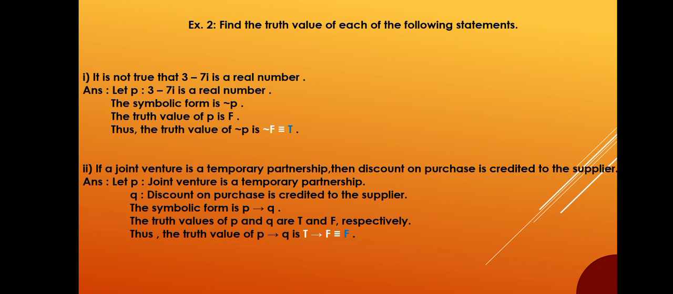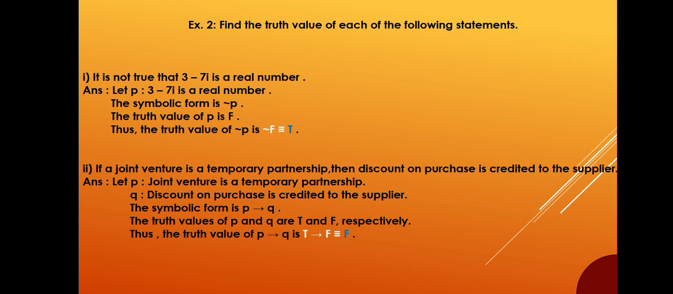Find the truth value of each of the following statements. It is not true that 3 minus 7i is a real number. Answer. Let P be, 3 minus 7i is a real number. The symbolic form is, not P. The truth value of P is F. Thus, the truth value of not P is negation F, which is equivalent to T.